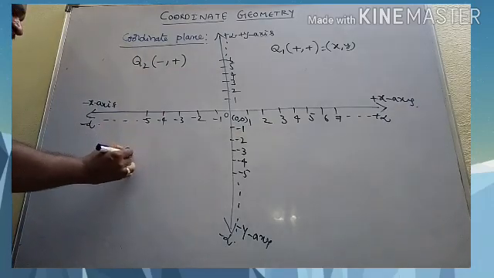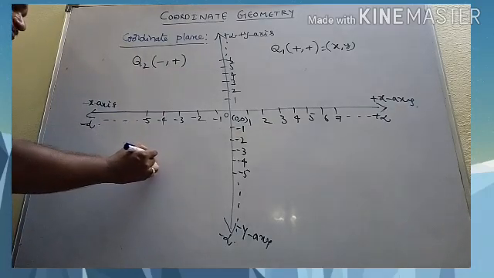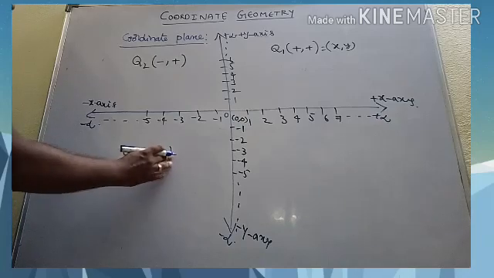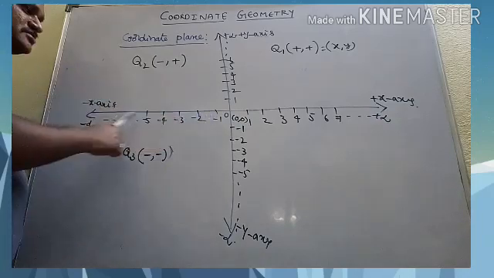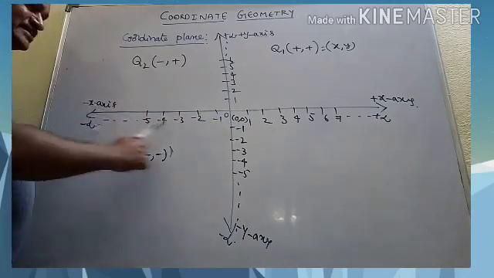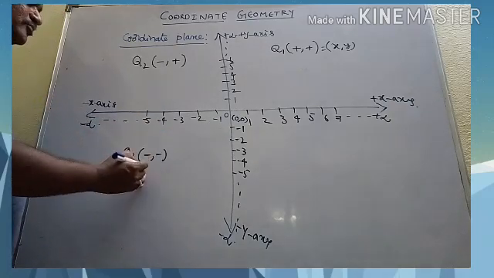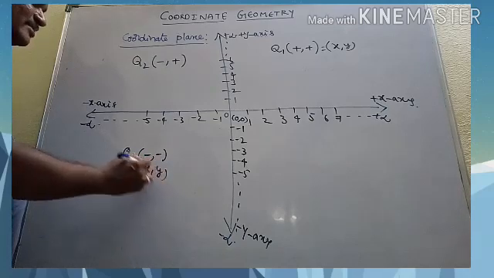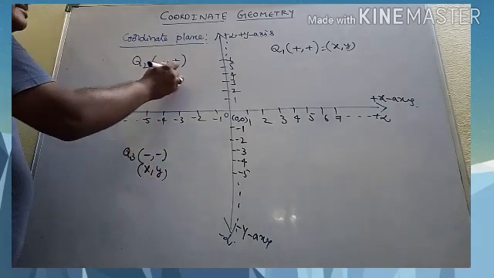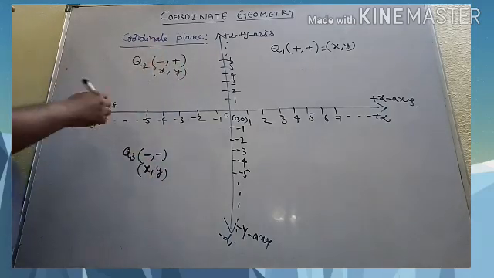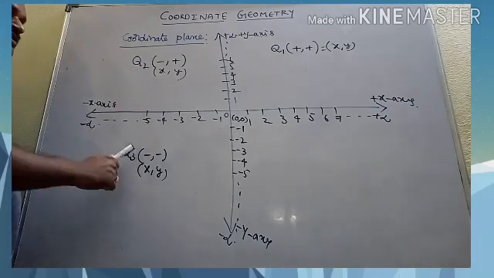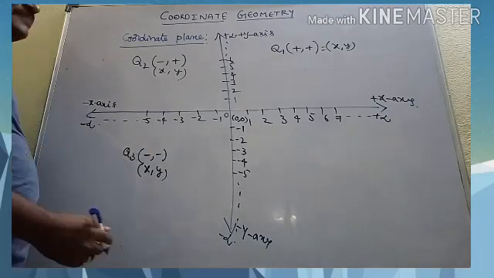Now this is quadrant 3. Quadrant 3, this is minus comma minus like this. Because this quadrant 3 is made up of negative x-axis and negative y-axis. That's why here x is negative. Whenever you take a general point x comma y, it will be minus comma plus in the second quadrant, and in the third quadrant minus comma minus.